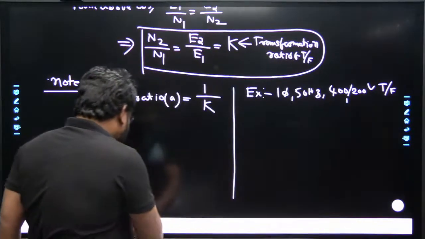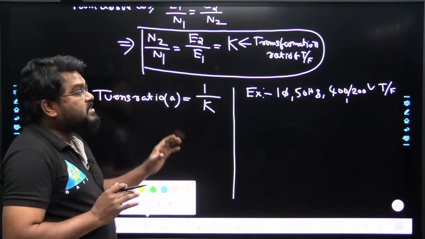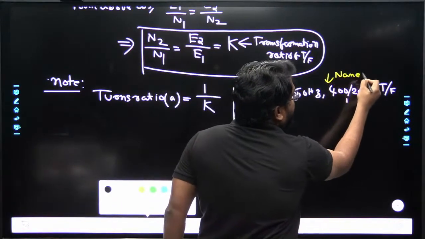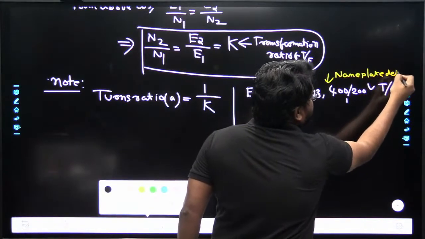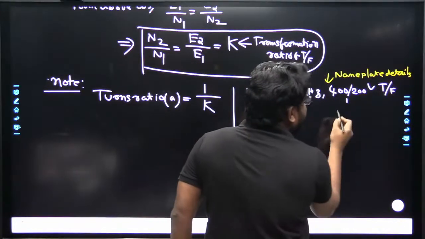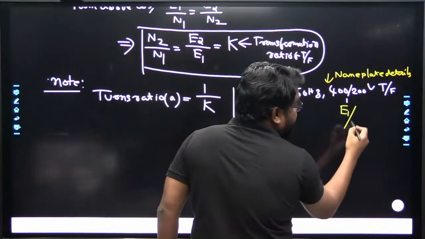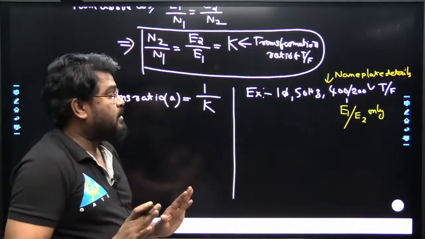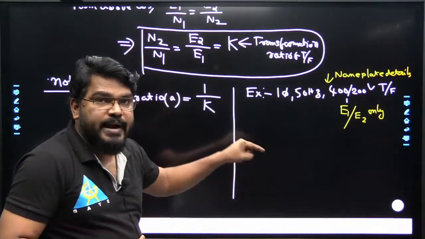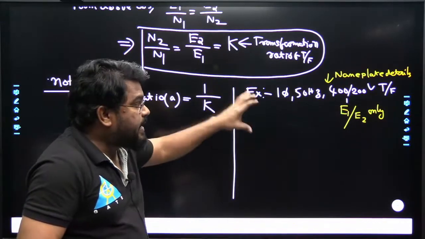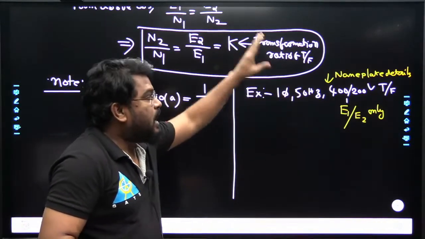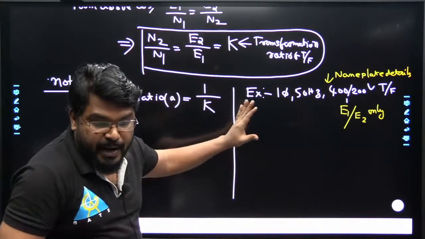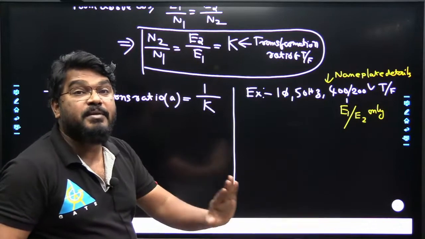I already mentioned that the voltage rating on the nameplate details is always the induced EMF in the primary winding divided by the induced EMF in the secondary winding, but not the applied voltage and secondary terminal voltage.